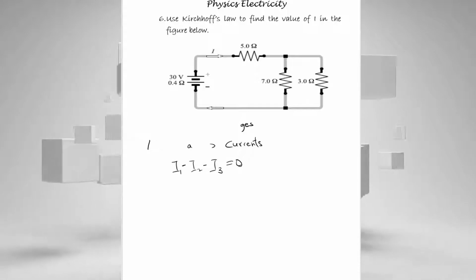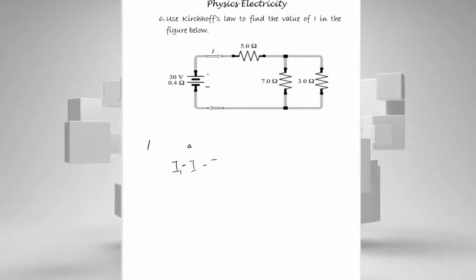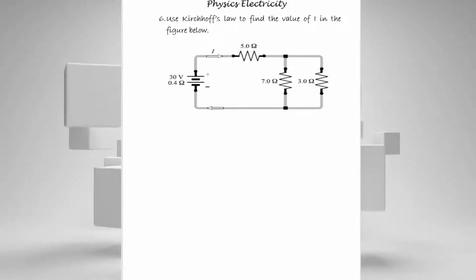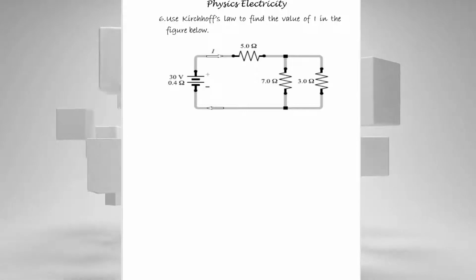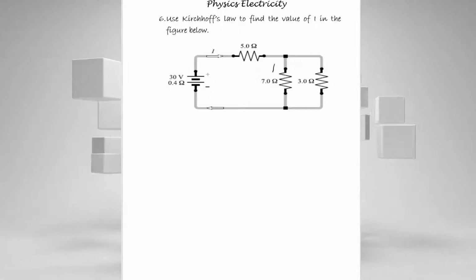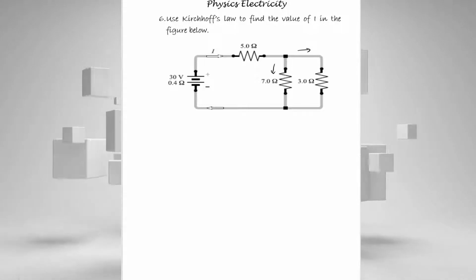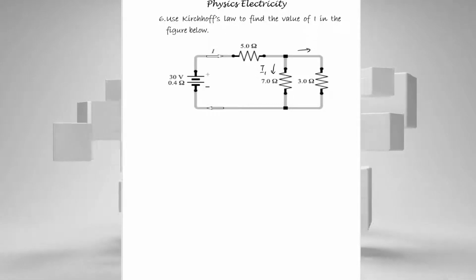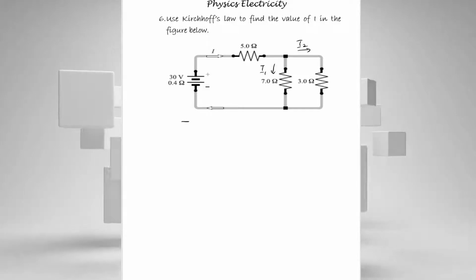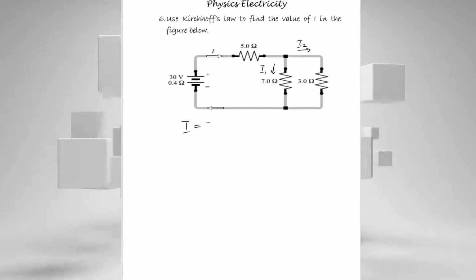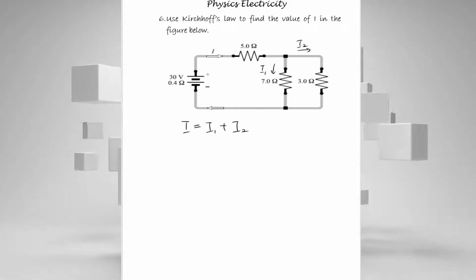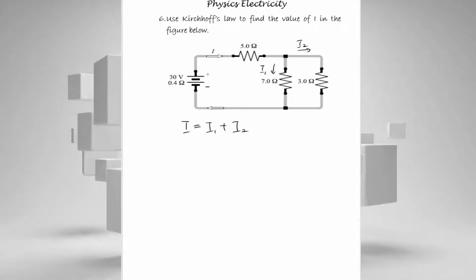If we look at the diagram properly, we'll see that this diagram has one node, and that is our node here. According to the law, when current gets to this node, it splits into two, one coming down here and one going this way. Let me call the one coming down I1, and the one going the other way I2. Based on that, I is equal to I1 plus I2.